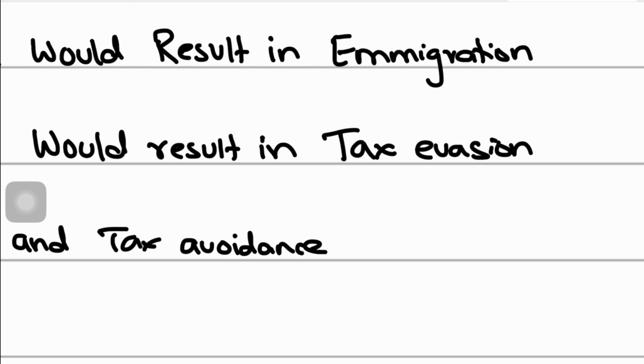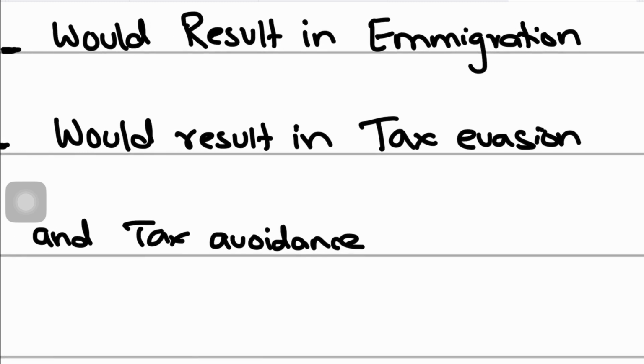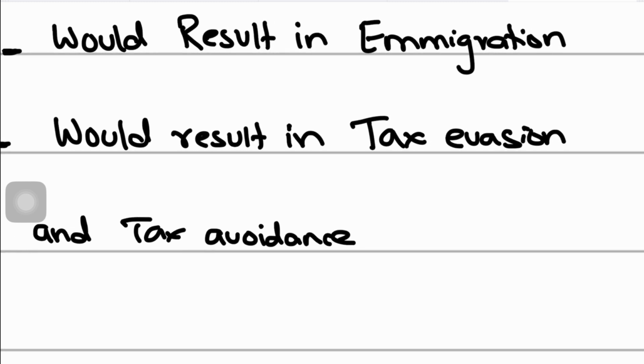Tax evasion is basically an illegal activity, because when you're evading taxes, you're not declaring your complete income, right? Tax avoidance, on the other hand, is legal. It means that you avoid taxes by finding some loophole in the tax laws and tax system, or some sort of manipulation within the law, to avoid paying taxes.